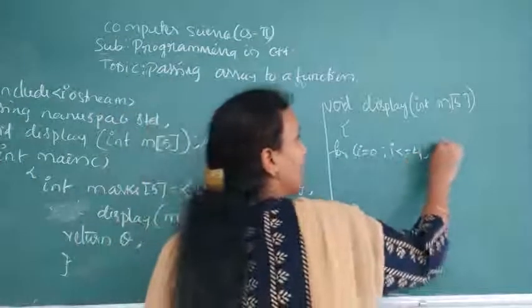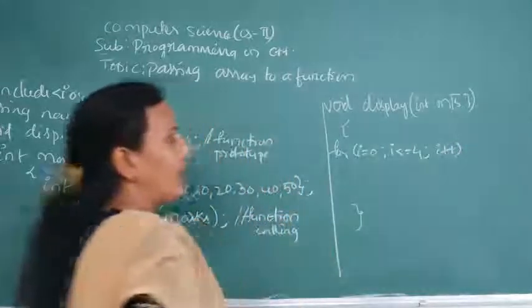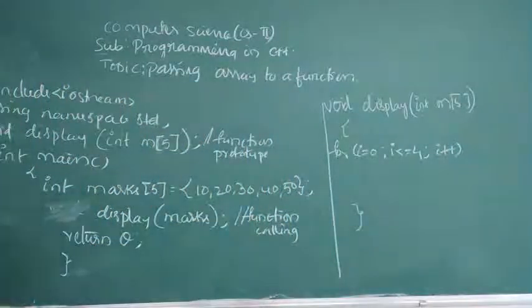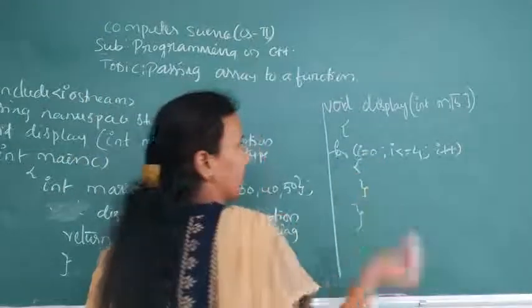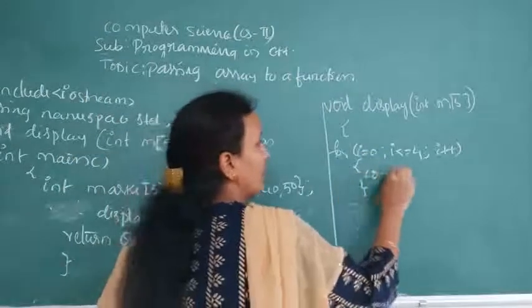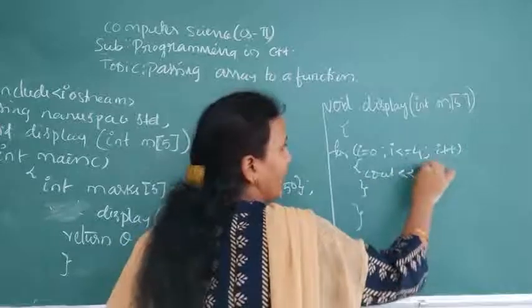Next, i plus plus. Okay, you can see the for loop. Using the for loop you can print all the elements in the array at a time. Now this is a block, so you should write it like this. Now see out i.